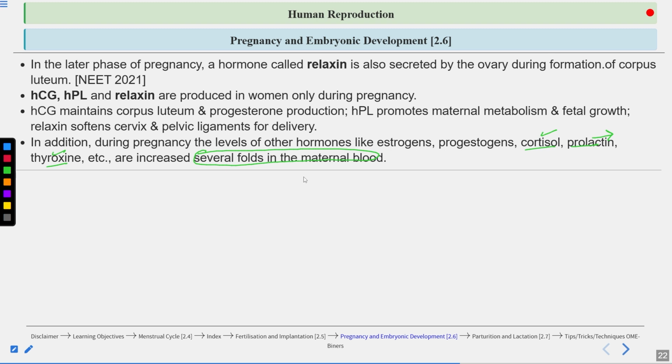Now the metabolism of the mother also changes because the mother has to feed the baby and also has to feed herself. Mother requires more energy. So metabolism of carbohydrates, proteins, and fat changes because of the release of these hormones. Cortisol and thyroxine are basically involved in regulating metabolism, and prolactin in milk production.